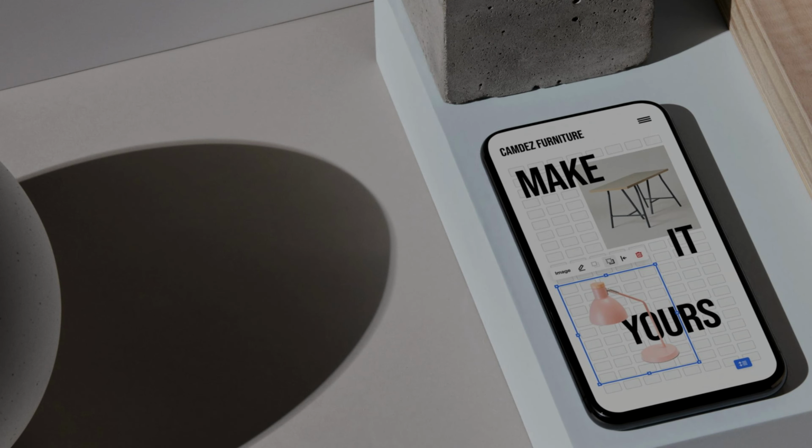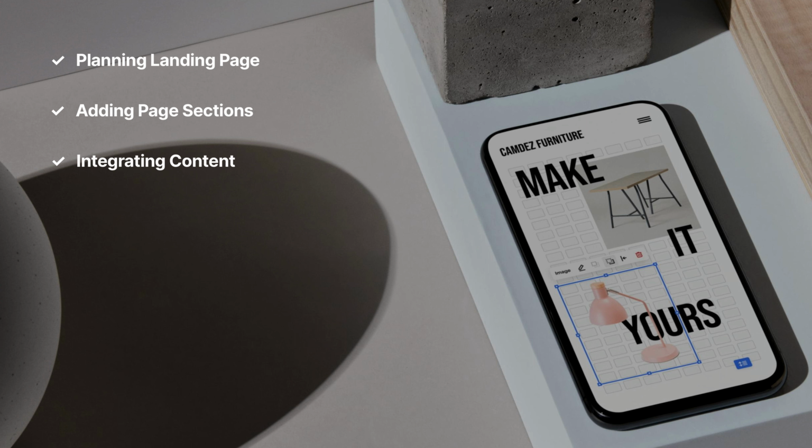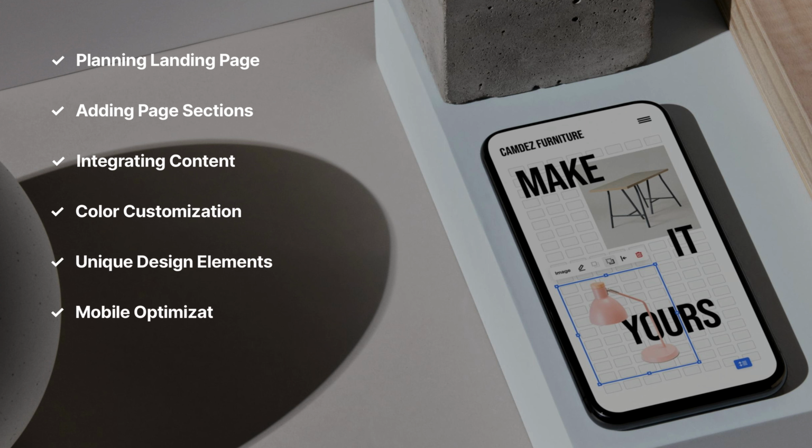We start the tutorial by planning our long scrolling landing page, adding the required page sections, then integrating our content. We then move on to refining the color scheme, spicing up the page with fun design elements, and finally end with integrating a header navigation that smooth scrolls to the page sections. But before we get going, there's one important item to note.